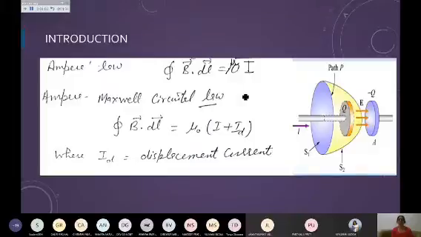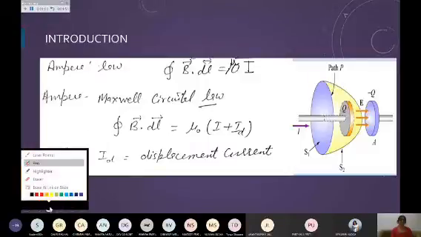But Maxwell said that this law needs some modification, and the law is that the integral of B dot dl equals mu naught into (I plus ID), where ID is the displacement current.